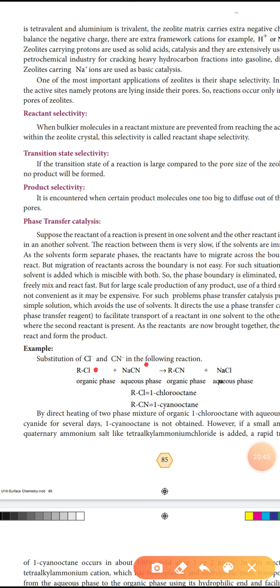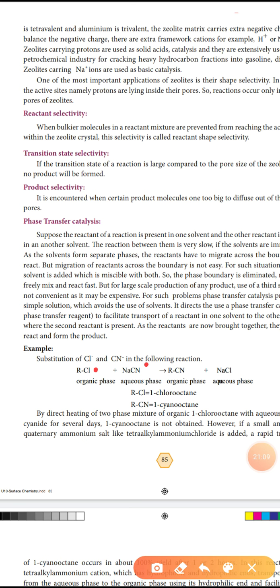By directly heating a two-phase mixture of organic 1-chlorooctane with aqueous sodium cyanide for several days, 1-cyanooctane is not obtained.